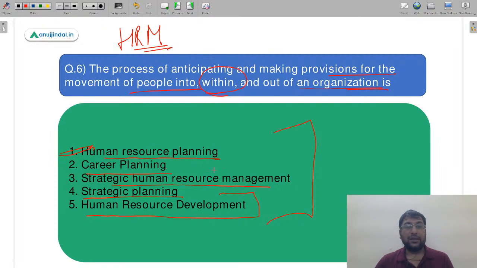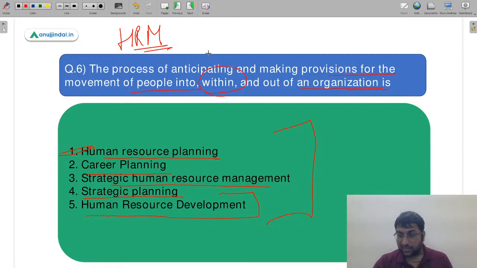देखिए career planning के बारे में कोई बात नहीं हो रही है, because that is the ladder of an individual. यहाँ पे उसके बारे में कोई जिक्र नहीं है. Strategy के related काम भी क्यों नहीं है? Because this is not a strategy related process. ये एक ऐसा process है जो हर HR manager एक organization में करता है, because he knows that people would be coming in, they'll be going in, they would be taking transfers and वो retire भी होंगे. So therefore this is a basic generic day-to-day operation of a human resource manager, and therefore the answer is A, human resource planning.